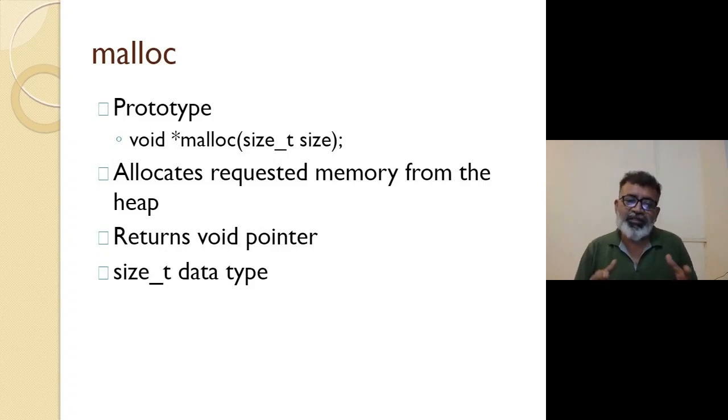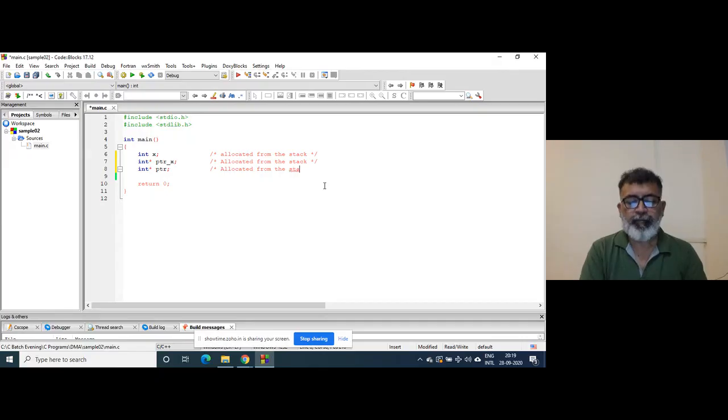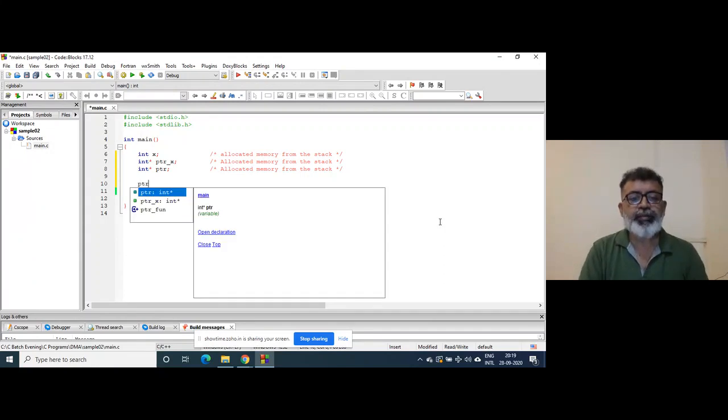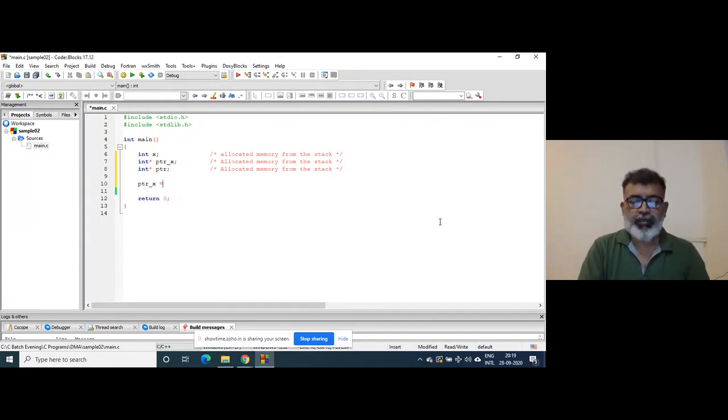Size_t is what malloc takes, and it returns a void pointer, and size_t is a data type. Allocated from the stack means memory allocated from the stack. Now, ptr_x is a pointer.